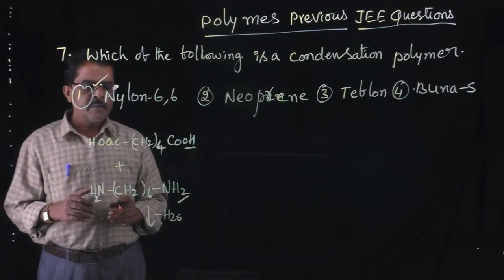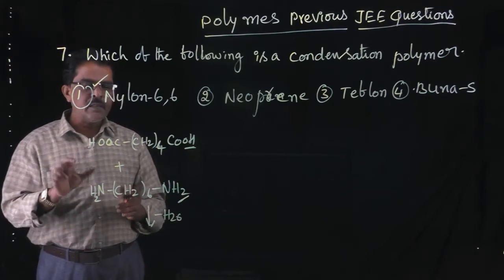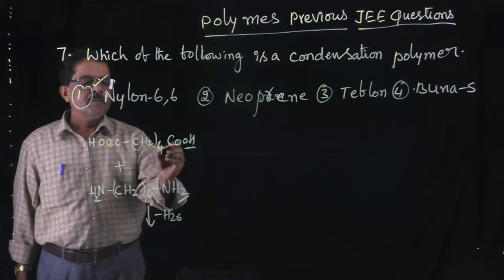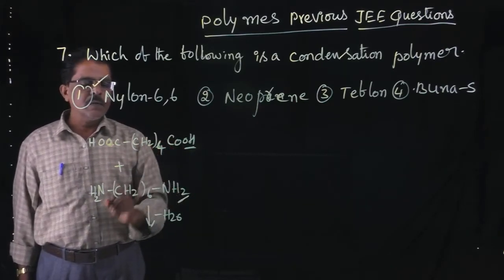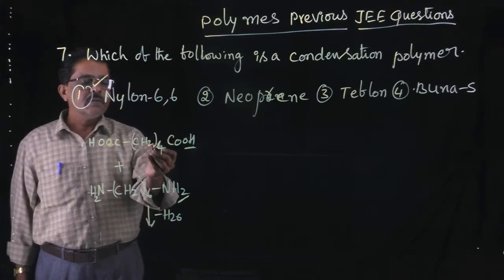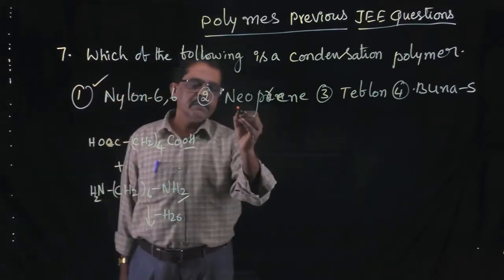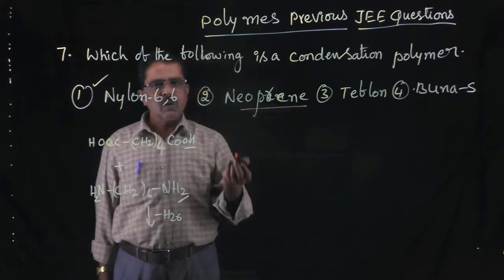Right? Understand? So condensation polymerization takes place between what type of monomers here? This one is a copolymer. Why is it said to be a copolymer? Because two different monomer units are present. But in the case of neoprene, it is chloroprene, another name.